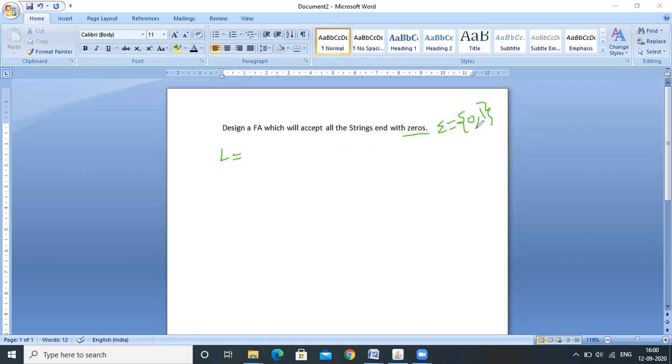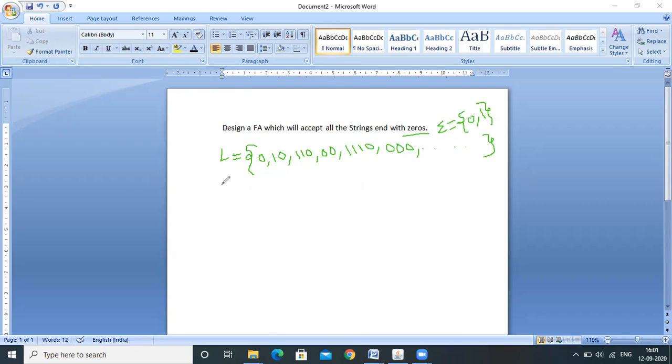Over the input alphabet 0, 1, what are the different possible strings within this language? 0 is ending with 0. 10 is a valid string. 110 is a valid string. 00 is a valid string. 11 or 1110, 000. So like this, all the binary numbers that end with 0 are valid here.